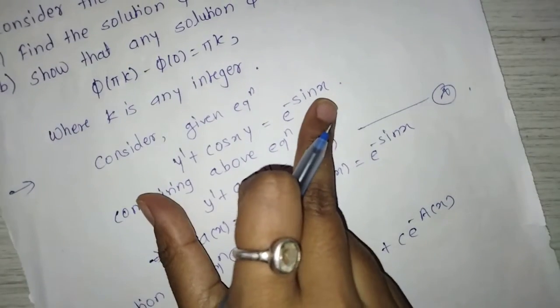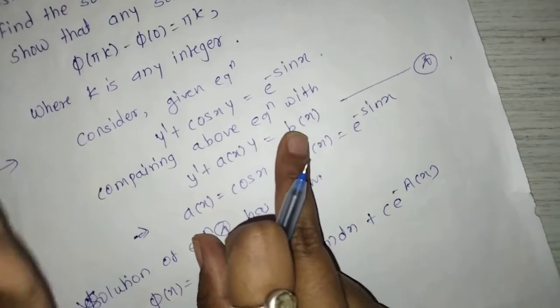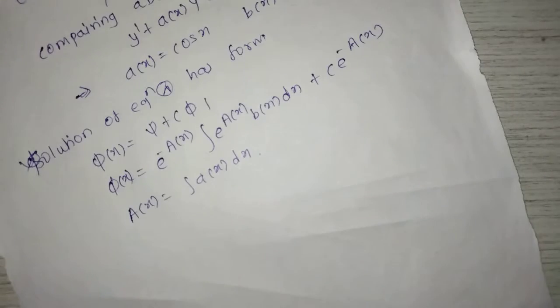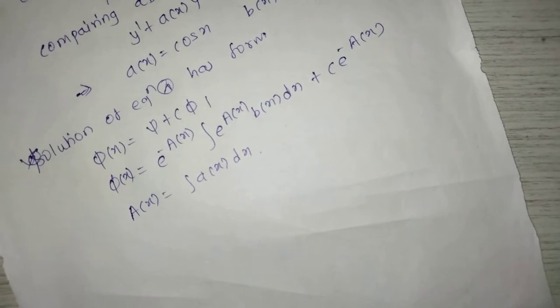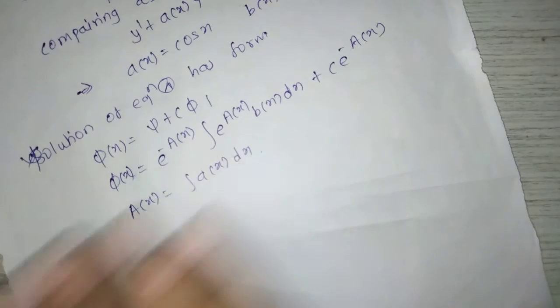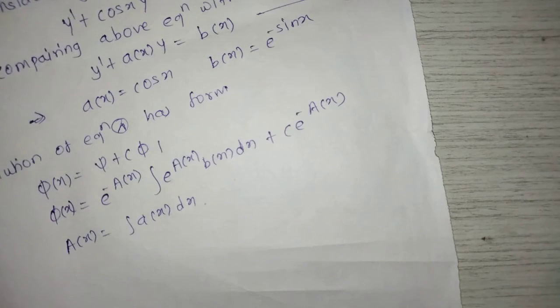So this equation is in the form of this, and this form has the solution this. So this equation also has a solution in the form of this. Now you have to calculate A of x, then put the value of A of x in this solution. You will get the solution of this equation.